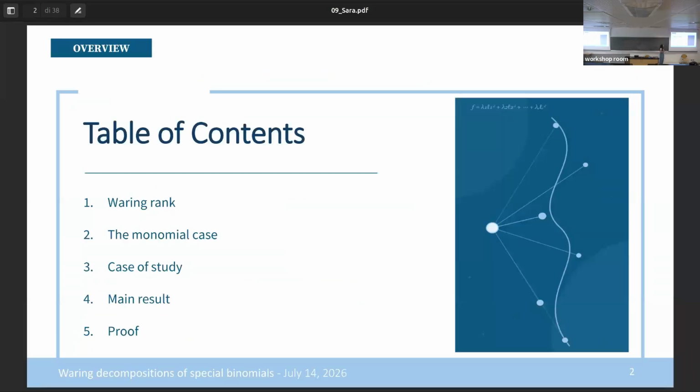So before starting the presentation, I would like to briefly overview what we are going to see today. Most of the topics are already in touch, but anyway, I want to briefly introduce the Waring decomposition so that everyone is on the same page. Then I want to introduce our starting case, which is the monomial case. Then I will introduce our case of study, the main results, and finally I will give you a sketch of the tools that we will exploit.